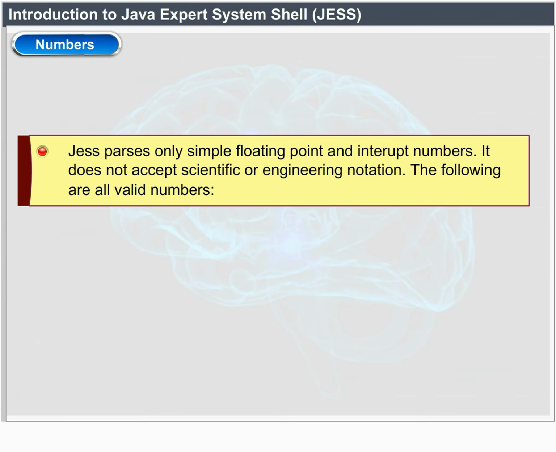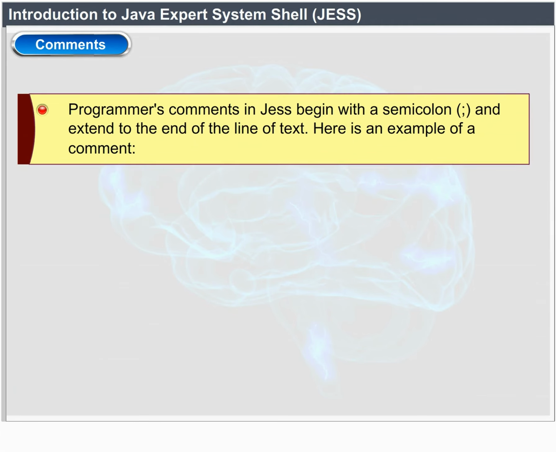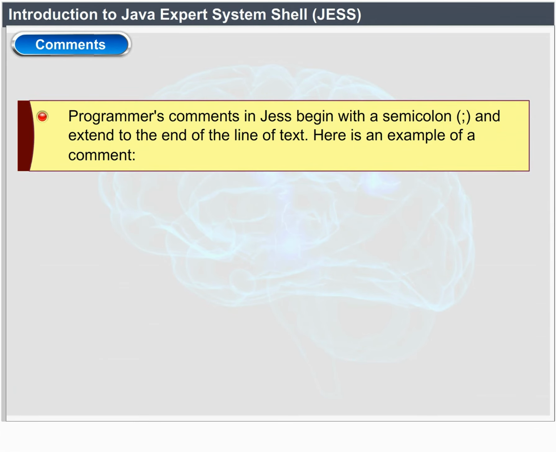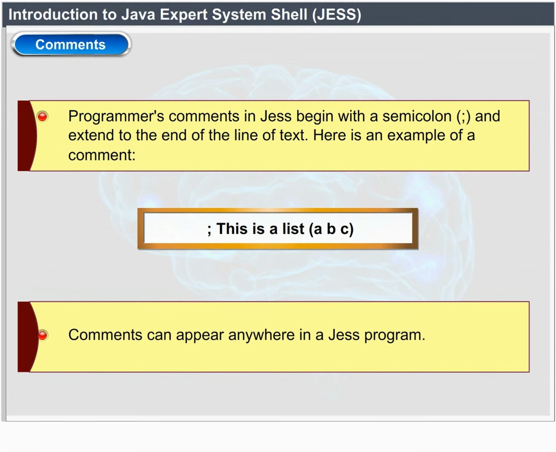Numbers. JES parses only simple floating point and integer numbers. It does not accept scientific or engineering notation. The following are all valid numbers: 34.5, .643. Comments. Programmers' comments in JES begin with a semicolon and extend to the end of the line of text. Here's an example of a comment: semicolon, this is a list, ABC. Comments can appear anywhere in a JES program.